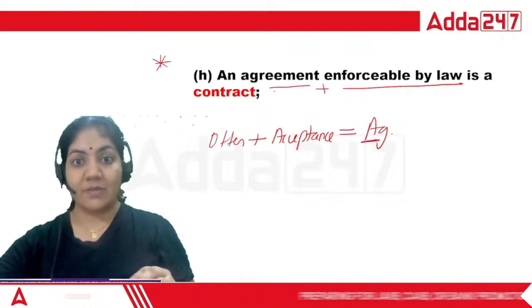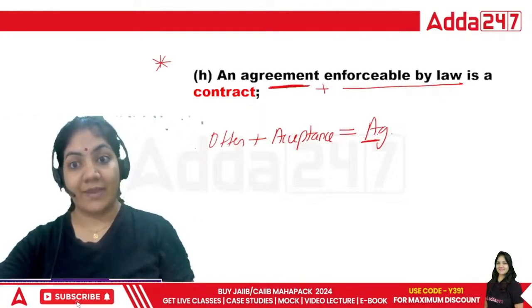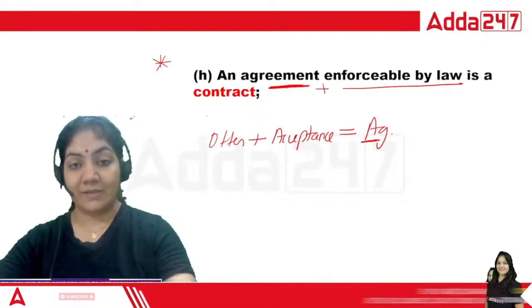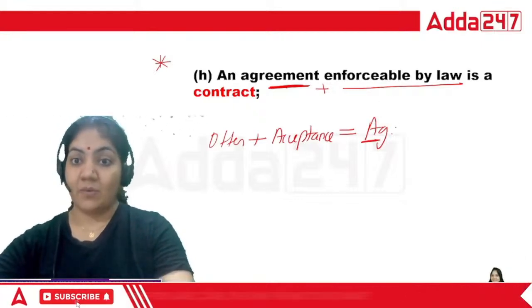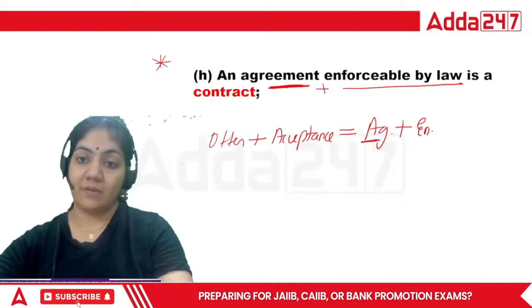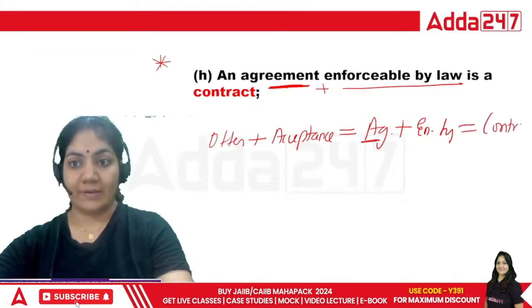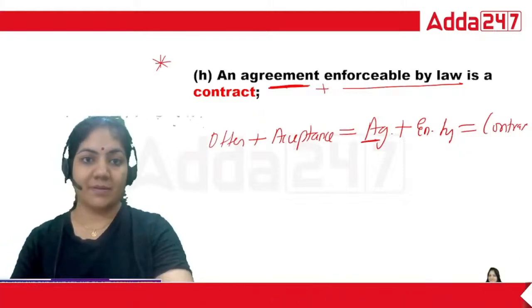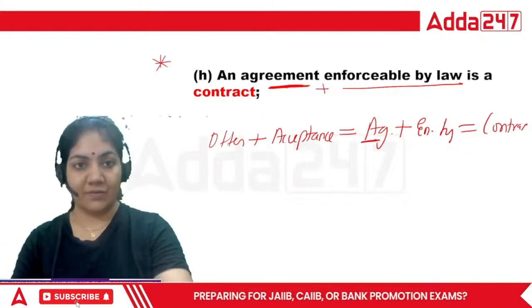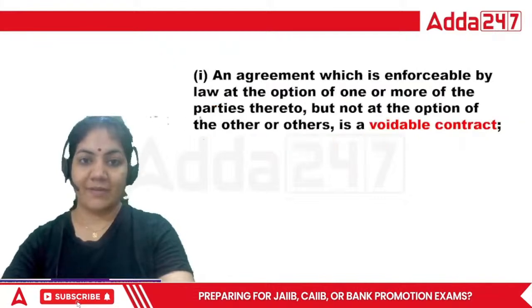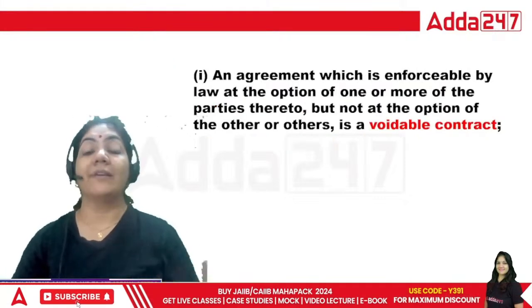So agreement is offer plus acceptance. When enforceable by law, it is equal to contract. So this is the best example to understand the definition of the term contract. Right, guys? Now, what is voidable contract?